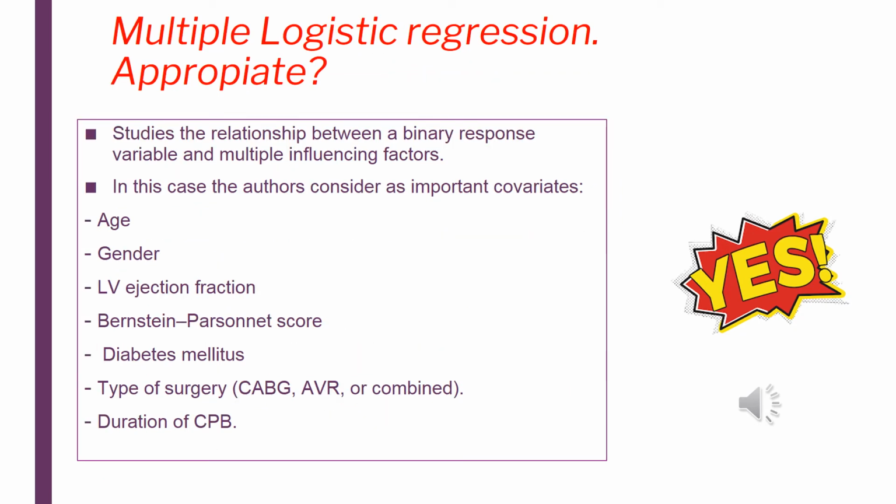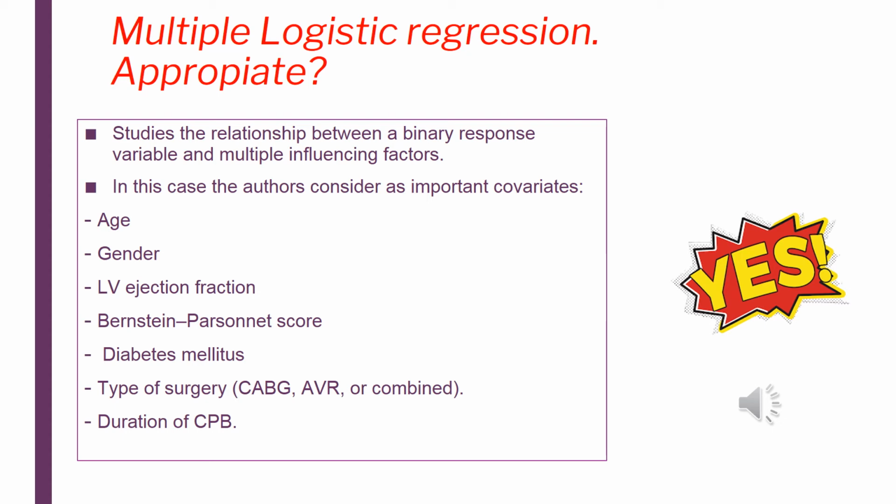After that, the authors decided to use multiple logistic regression, which studies the relationship between a binary response variable and multiple influencing factors. In this case, they chose to consider as important covariates age, gender, left ventricular ejection fraction, the EuroSCORE risk score, diabetes, type of surgery, and the duration of the cardiopulmonary bypass.